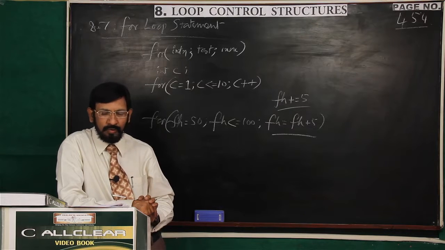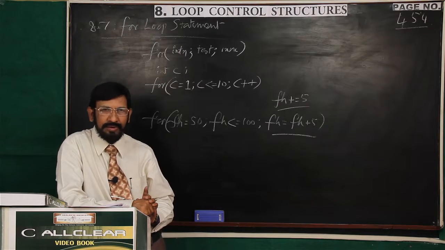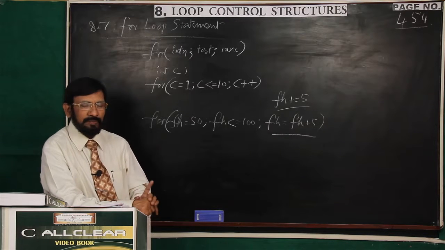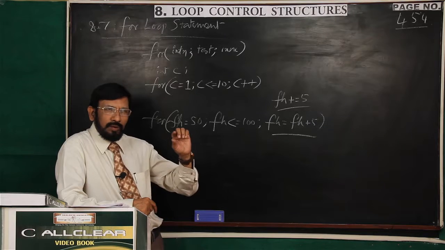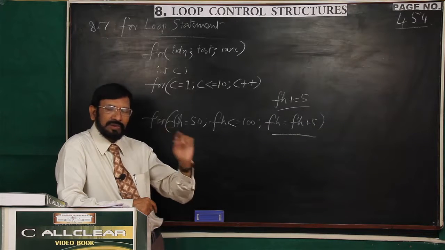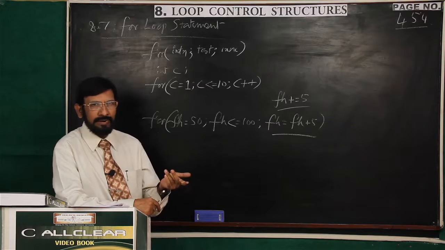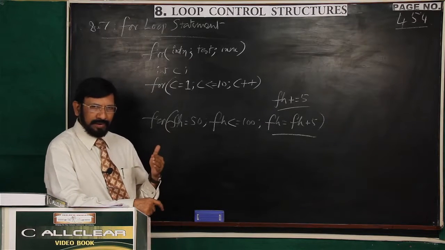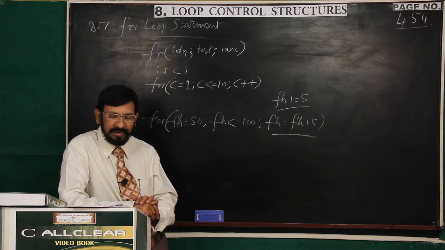Now after the loop, we have written a line that is printed. So after the loop, one more time I am repeating the same point: termination of the loop does not mean termination of the program. The loop may be terminated, but the program may not be terminated. In this case, the loop is terminated in the 16th line.